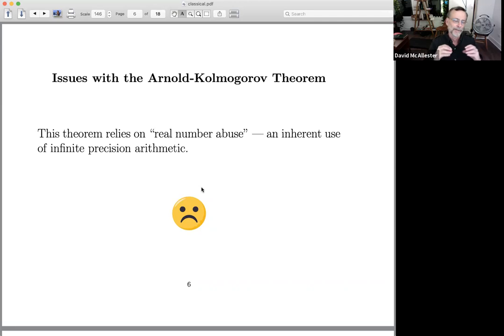There exist everywhere continuous but nowhere differentiable functions. So if you try to actually use this theorem in practice, these functions get wildly non-smooth. They're continuous, but they're not like Lipschitz. They can be non-differentiable. I'm always suspicious of something that's relying heavily on the fact that real numbers have infinite precision. I like to think of real numbers and finite precision floating point numbers as being similar. You should always be able to replace your real numbers by finite precision floating points.